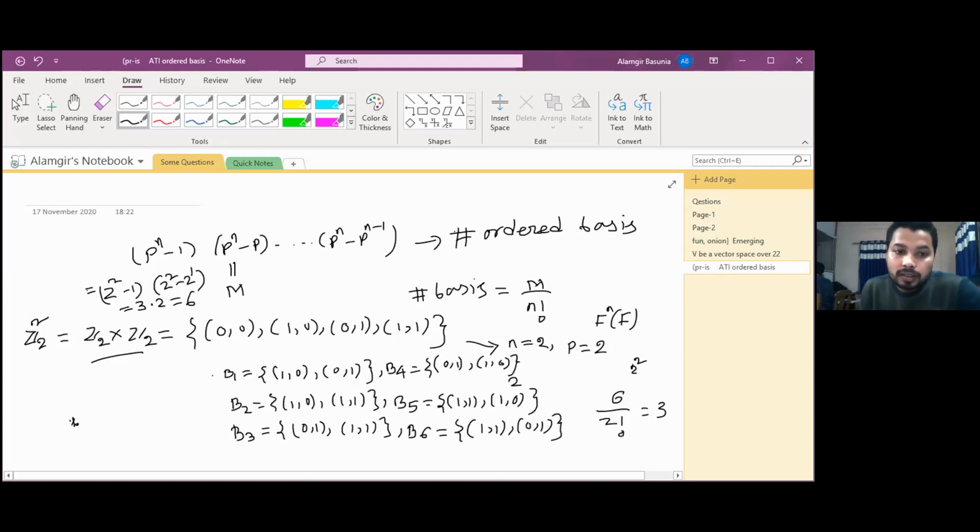This 3 is actually similar to this 3. That is why we can say the number of simple bases is the number of ordered bases divided by n factorial. N is the dimension of that vector space.